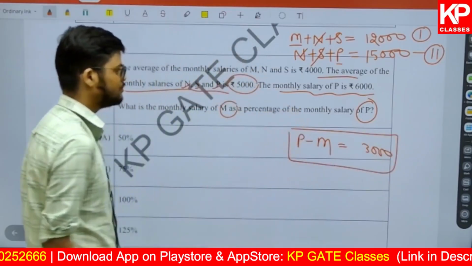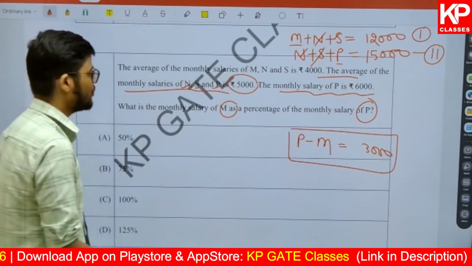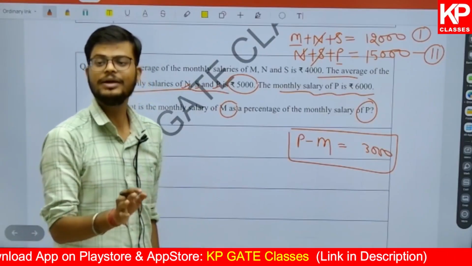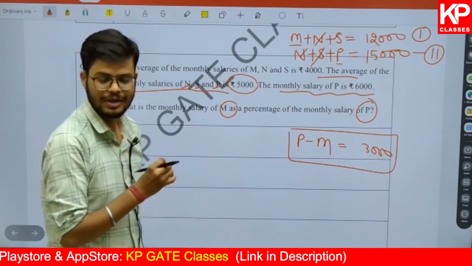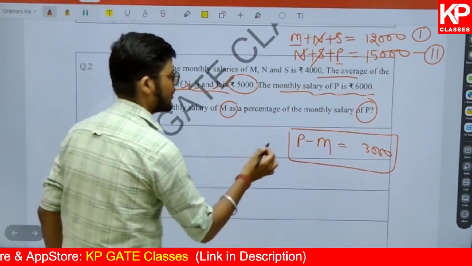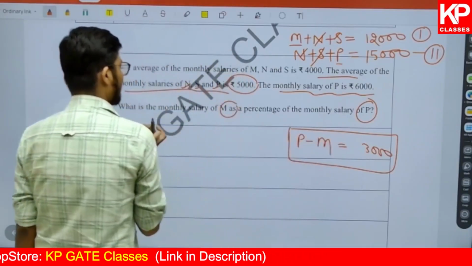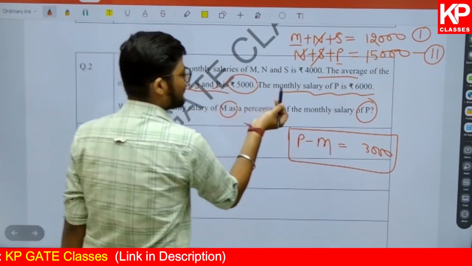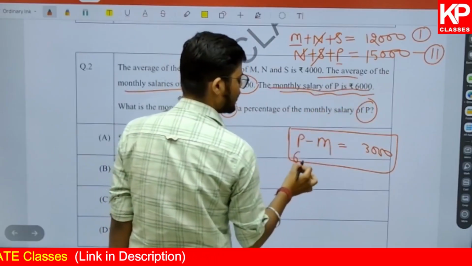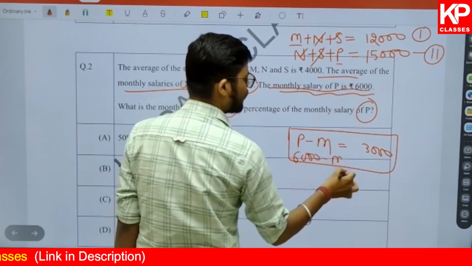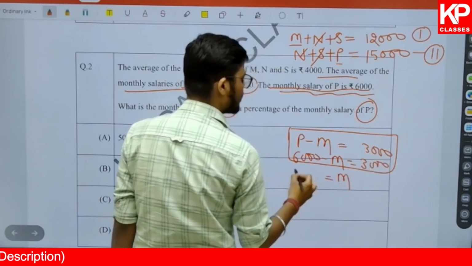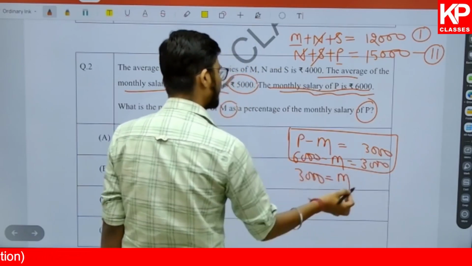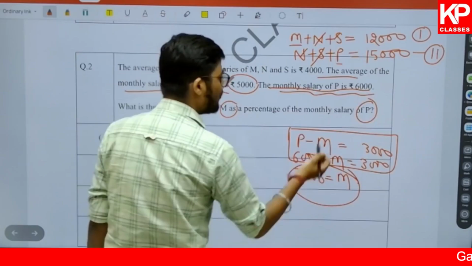I hope you get that. Where is this equation coming from? Though you will not be taking much time on that, I am just trying to make the concept clear, and that is why we are taking much time on it. So P minus M is 3,000, and then what is given? The salary of P is already given, 6,000. So from this you can find out the salary of M. The salary of M will be 3,000. So the salary of M is 3,000, the salary of P is 6,000.